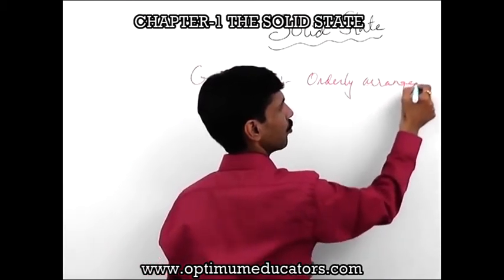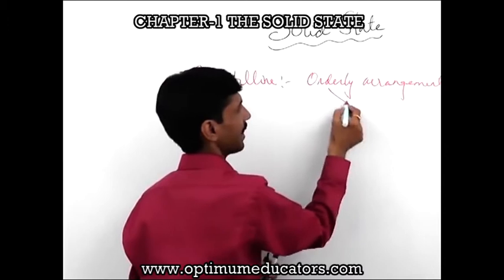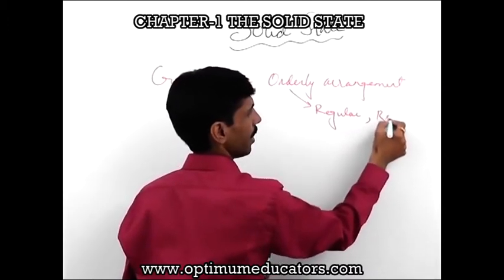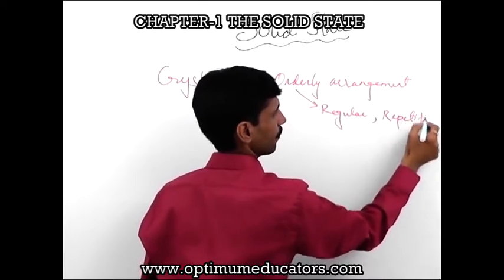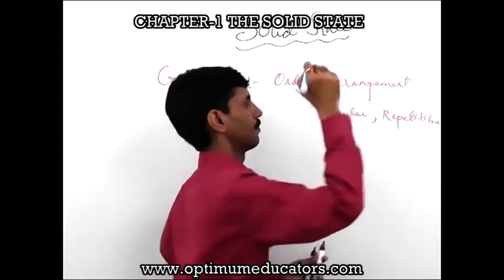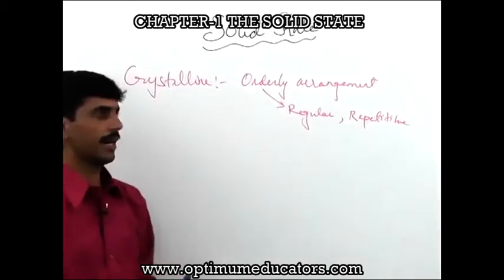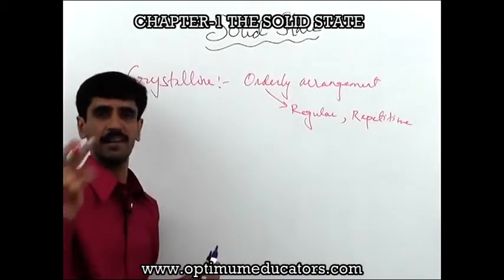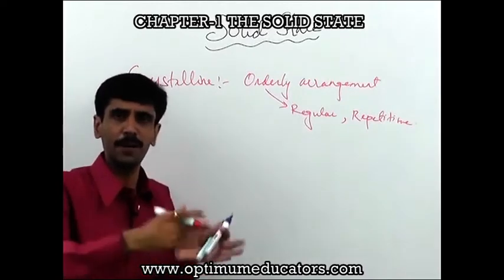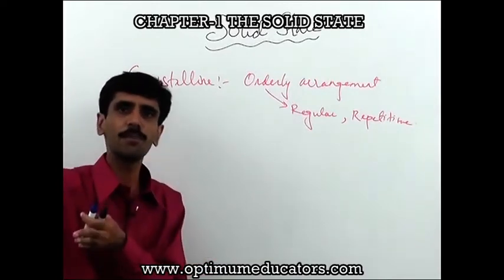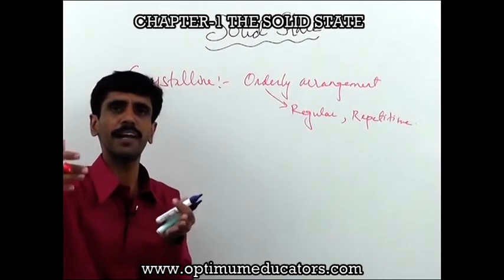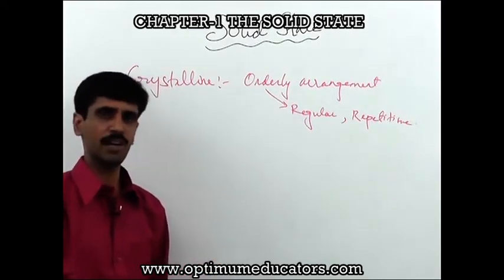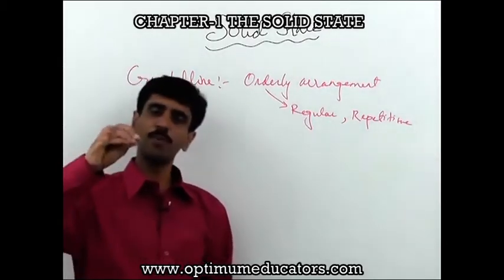Or we can also use another word for orderly, and that is there is a regular repetitive arrangement of constituent particles taking place. So there is a particular pattern which is going to be followed. Okay, and that particular solid is being called as what? A crystalline solid.